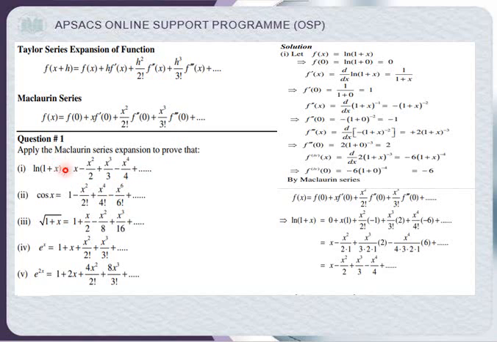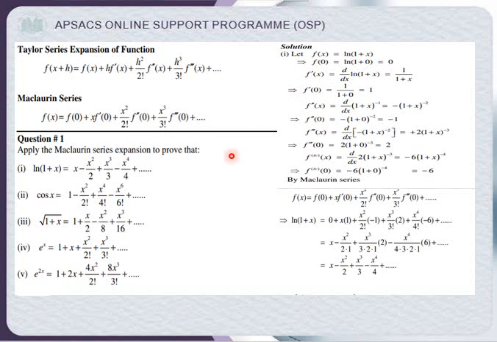Now question number 1 has 5 parts, and in all 5 parts we have to apply the Maclaurin series, not the Taylor series, but for the sake of the Maclaurin series we have to make the Taylor series. That's why the Maclaurin series is required.